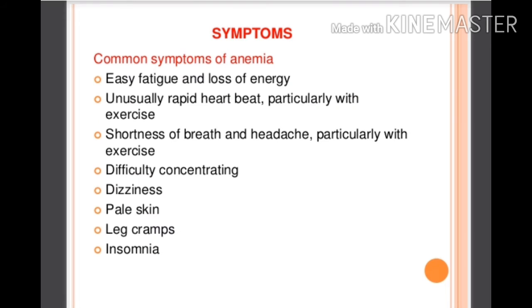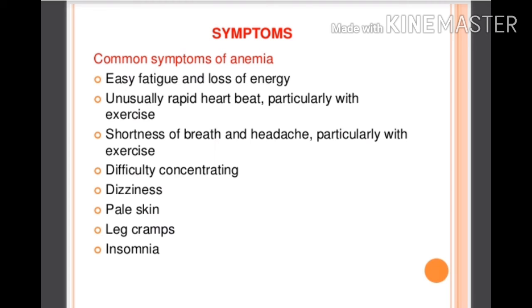So what are the signs and symptoms of anemia? Common symptoms of anemia are easy fatigue. They are easily fatigued, have loss of energy, unusually rapid heartbeat with exercise, shortness of breath, and headache, particularly with exercise, difficulty in concentrating, difficulty in breathing, dizziness, pale skin, leg cramps, and insomnia. So these are the common symptoms of anemia: fatigue, increased heartbeat, difficulty in breathing, dizziness, pale skin, cramps, and insomnia, lack of sleep.